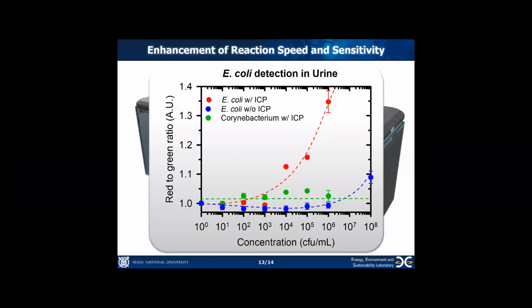After 200 seconds of voltage application, the image of the detection patch was captured using a cell phone and the red to green ratios were plotted. As you can see in this graph, we successfully enhanced the sensitivity over 1000 times using the device. No color change was detected in the case of Corynebacterium since it didn't have beta-lactamases.